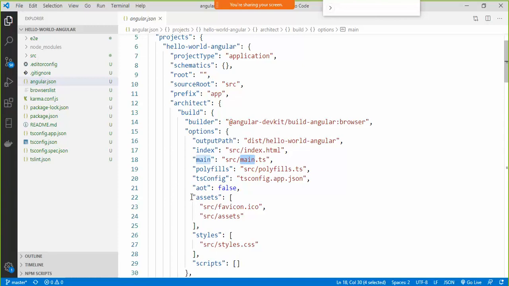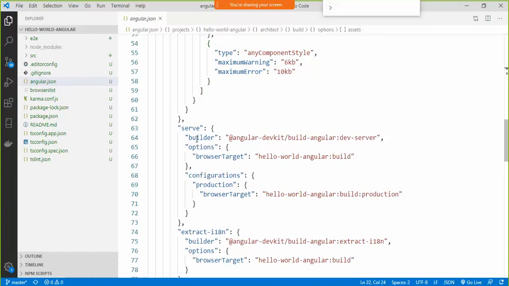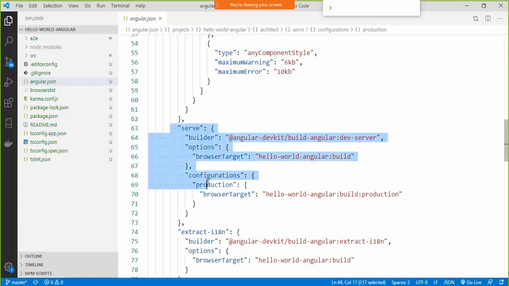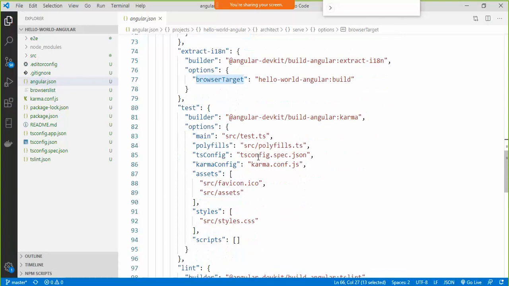There is also assets. It's mentioning whatever is present inside these two locations. Fine. There is a file called favicon.ico and an assets folder. These are going to have certain images and so on. Where are the styles located for the current project? Where are any JavaScripts present for the current project located? All that information is present over here. And if we scroll down a little bit more, we can also see what happens when this project is served. It is going to serve this project, with a browser as my target. And if I look down below here, there is also a test configuration, like how the tests should be run.